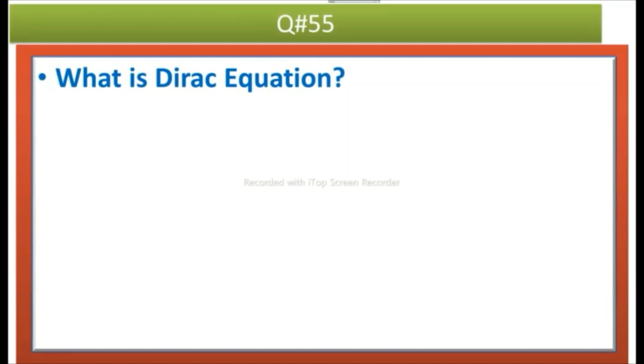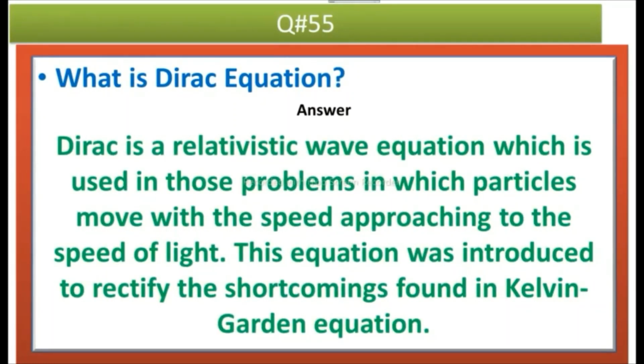The next question is, what is Dirac equation? Answer is, Dirac is a relativistic wave equation which is used in those problems in which particles move with the speed approaching to the speed of light. This equation was introduced to rectify the shortcomings found in Klein-Gordon equation.